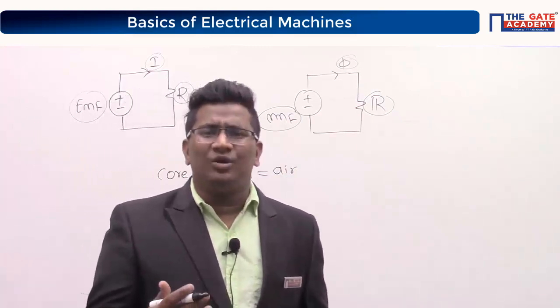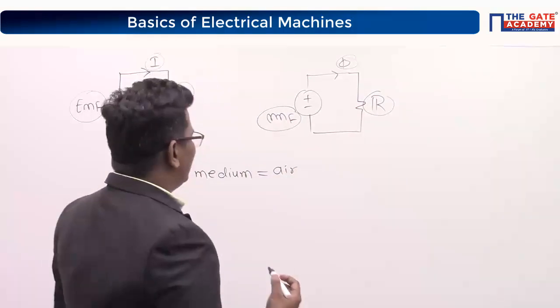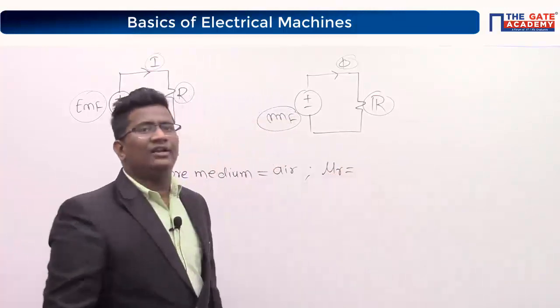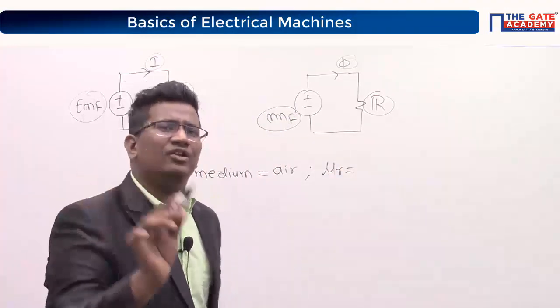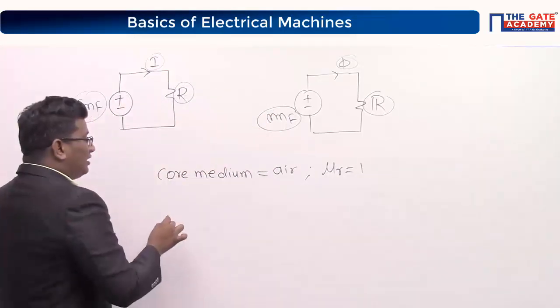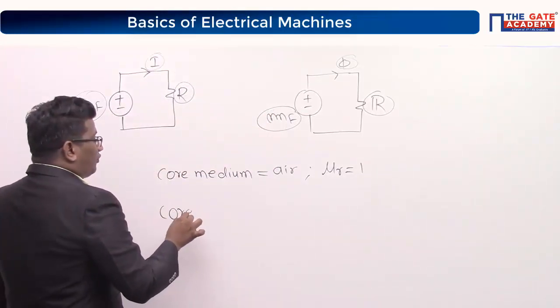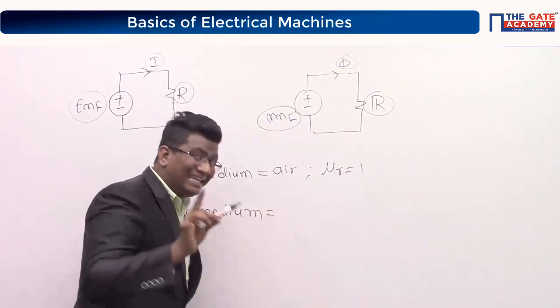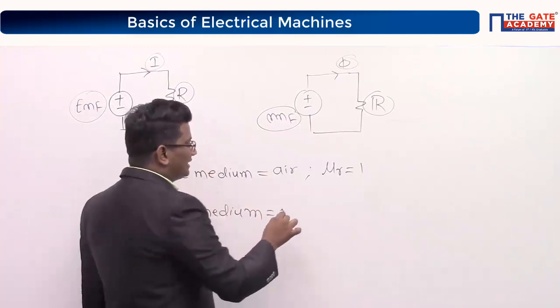What is our relative permeability of air? Tell me. Relative permeability of air. Perfect. Everybody knows that. That is one. You know everything here. Tell me, suppose if the core medium is, let us say, silicon steel.